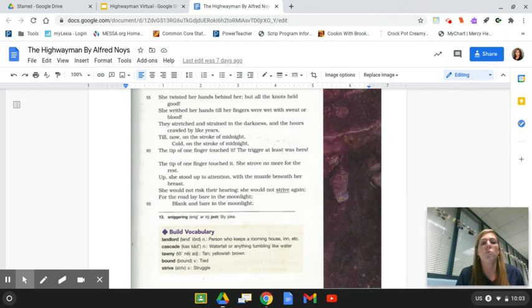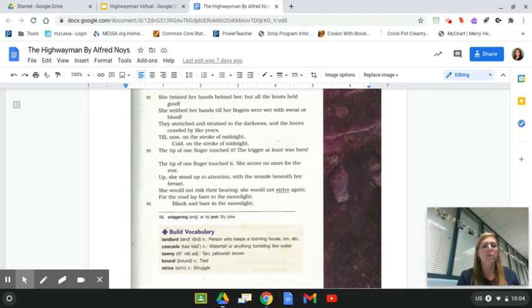She twisted her hands behind her, but all the knots held good. She writhed her hands till her fingers were wet with sweat or blood. They stretched and strained in the darkness, and the hours crawled by like years. Till now, on the stroke of midnight, cold on the stroke of midnight, the tip of one finger touched it. The trigger, at least, was hers.